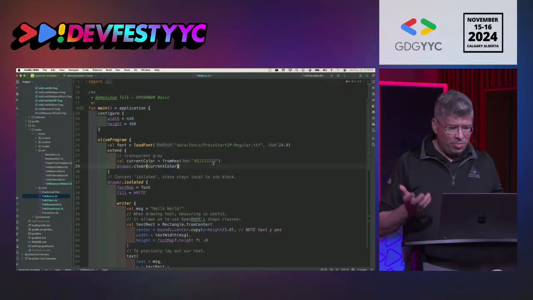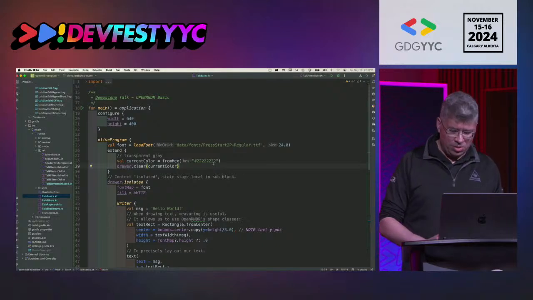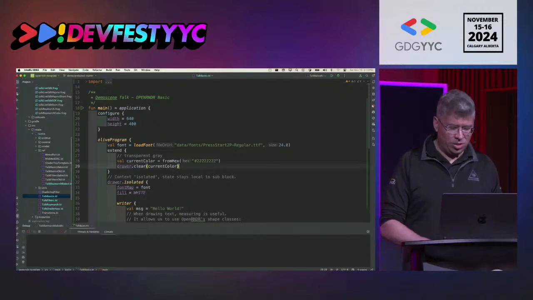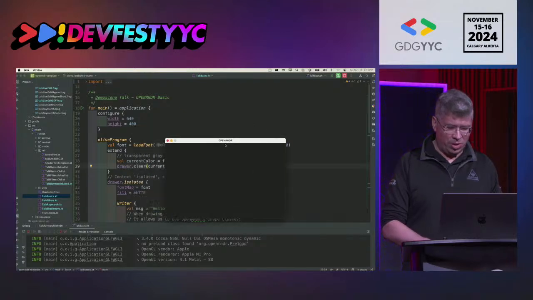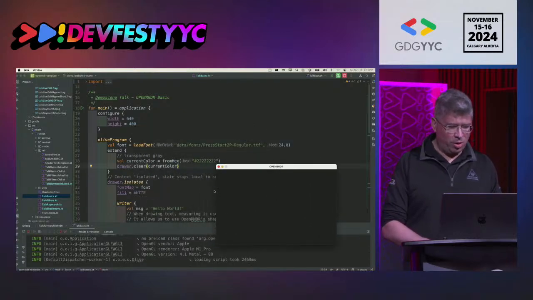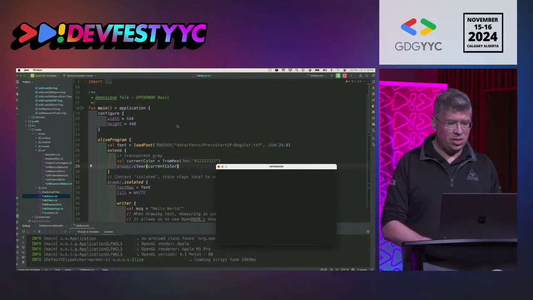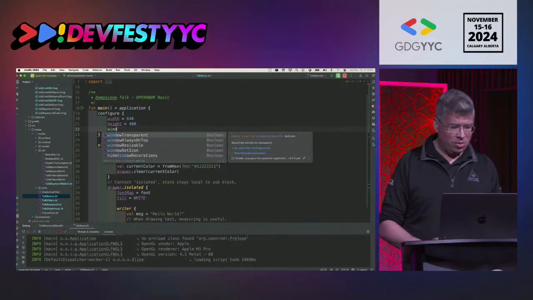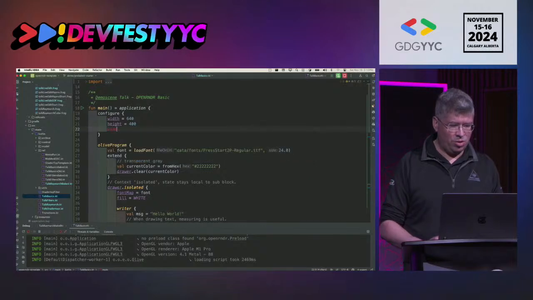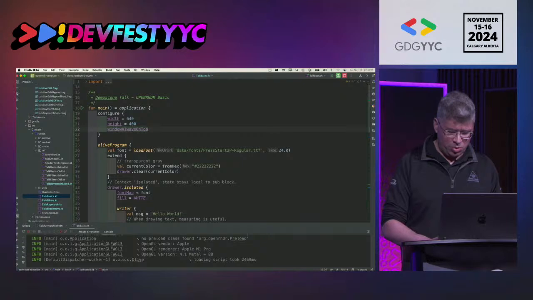So let me start by demoing a little bit what I'm talking about when I'm saying live graphics here. I can just start a little piece of software here. All right, so we have a window. It's not showing much right now, but that's on purpose. What's kind of interesting with this software is that we can start live coding a few things. I'm going to do one little change here. I'll specify the window will always be on top, so when I'm coding, you'll be able to see what I'm doing.